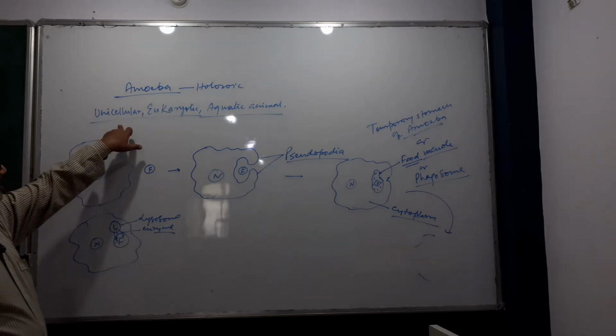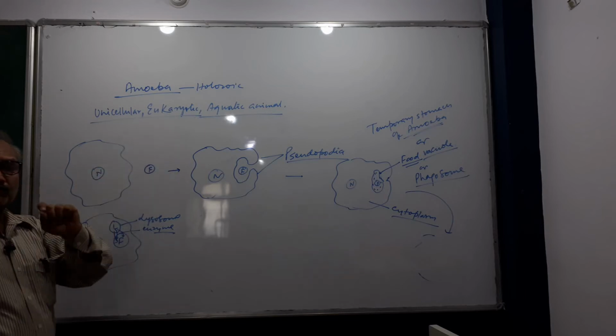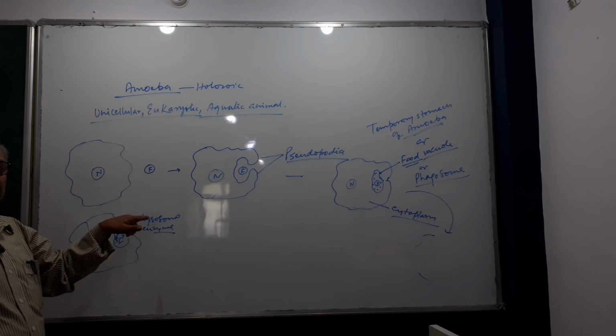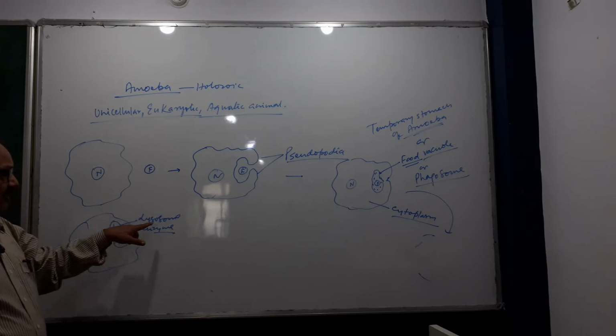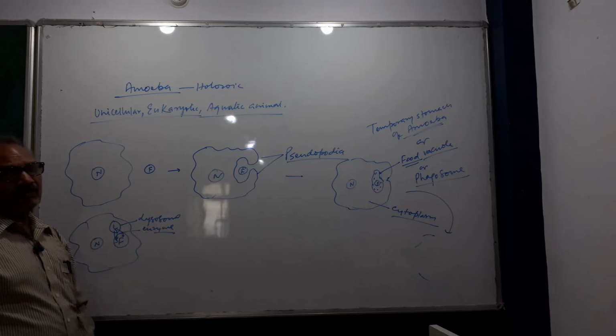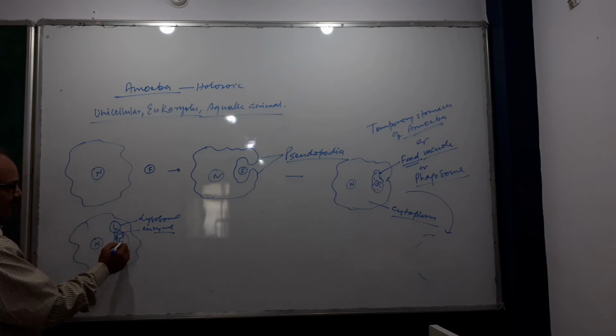Amoeba is a unicellular eukaryote. Eukaryotic means a true nucleus and all types of membrane-bound cell organelles are present. Among these membrane-bound organelles there is also the lysosome, which contains powerful hydrolytic digestive enzymes.